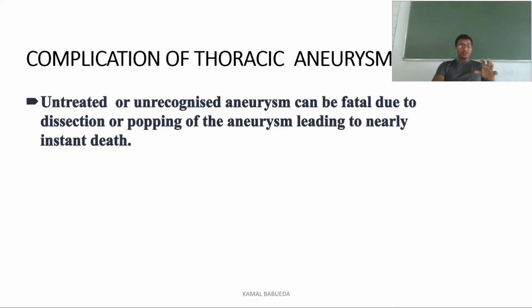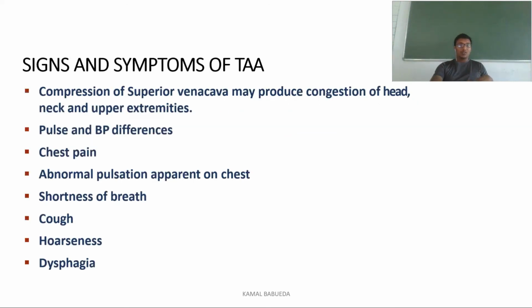Coming to the complications, if it is left untreated or unrecognized, it can be fatal. Whenever there is dissection or popping of the aneurysm, the person will land up in instant death also. Coming to the signs and symptoms of this thoracic aortic aneurysm, you will have compression of the superior vena cava, and it will produce congestion of the head, neck and upper extremities, and there will be pulse and BP differences. There will be chest pain and abnormal pulsation apparent on the chest.